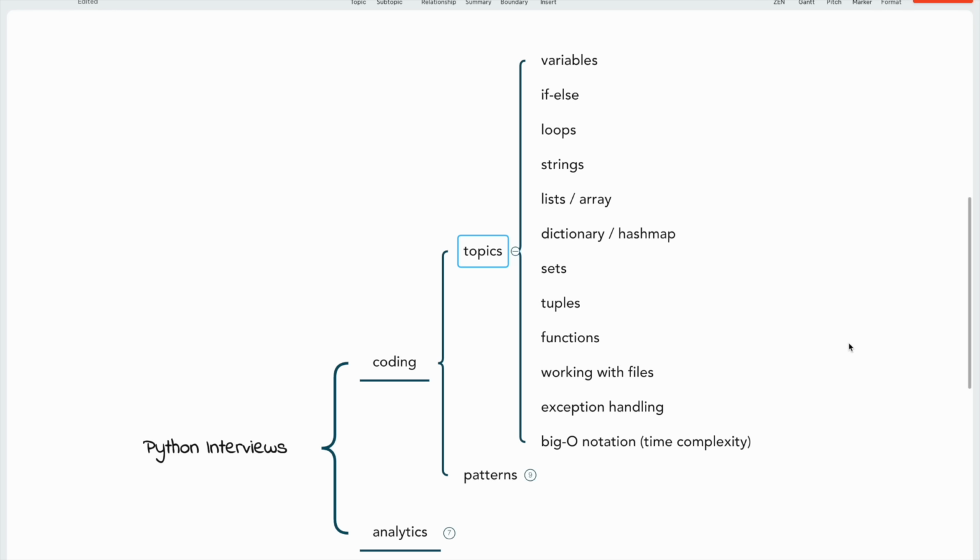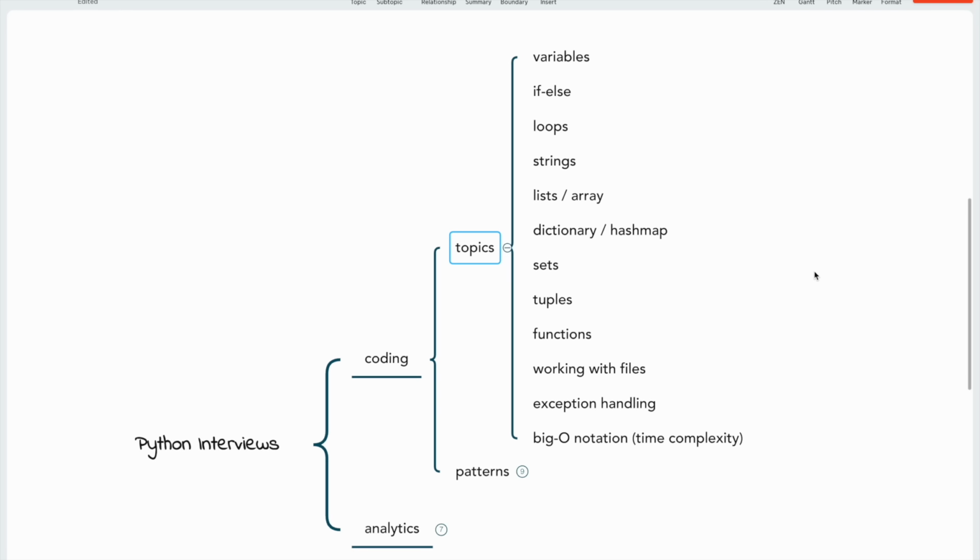Only very specific data engineer roles, maybe some platform engineers, maybe 5 to 10% maximum, require those advanced concepts. For you as a data analyst or data engineer, 90% of the time these topics are enough, right? So focus on these topics. If you are very good on all of these and the patterns that we will discuss, then you can learn more things. But if you learn these things, then it will be more than enough, right? So you should learn this.